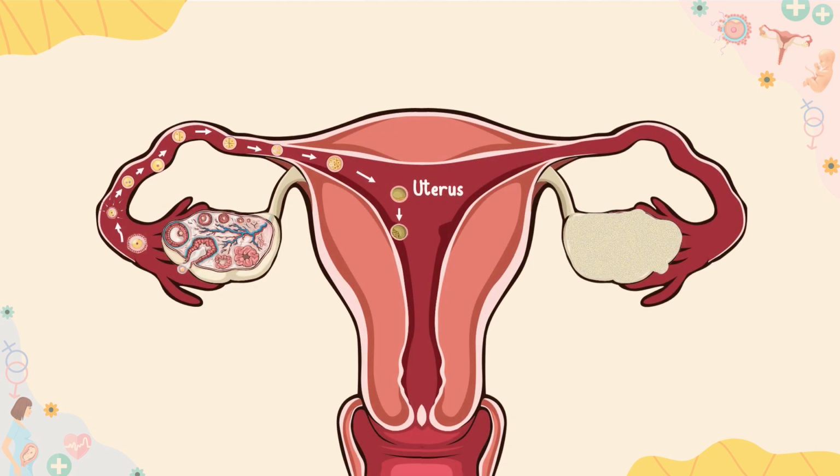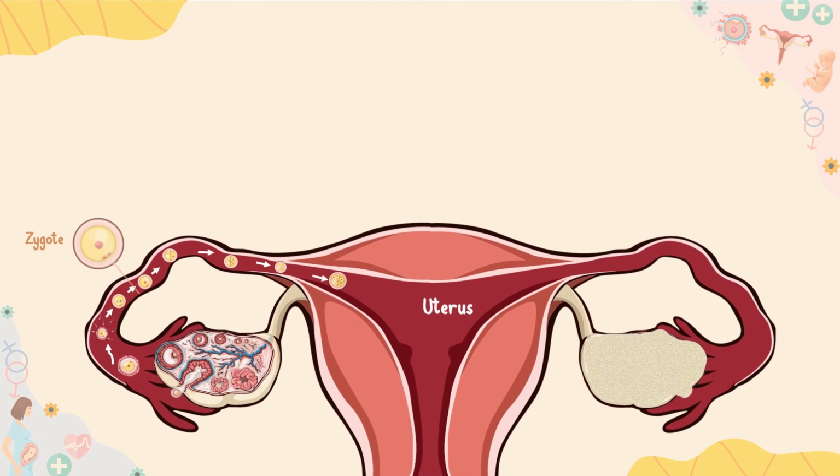So now, starting from the time right after fertilization, the zygote takes about 3 to 5 days to pass through the fallopian tube and reach the uterus. This movement through the fallopian tube is facilitated by the epithelial secretions, beating of the cilia lining the epithelium, and peristalsis. During its journey to the uterus, the zygote undergoes 5 or 6 rapid mitotic cell divisions. This series of cell divisions is referred to as the cleavage.